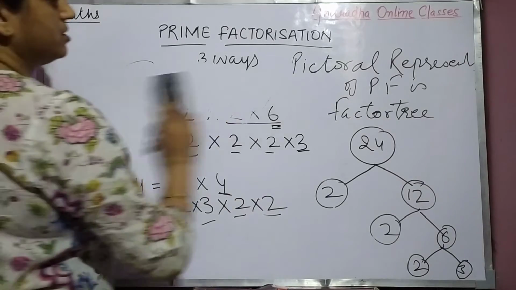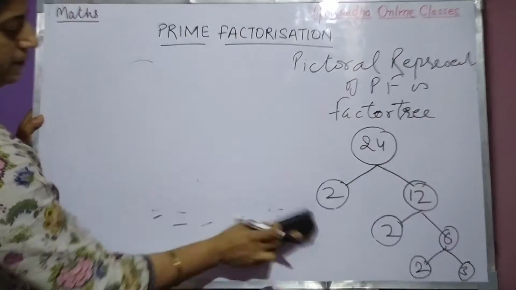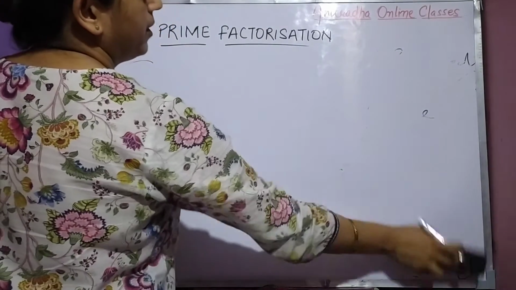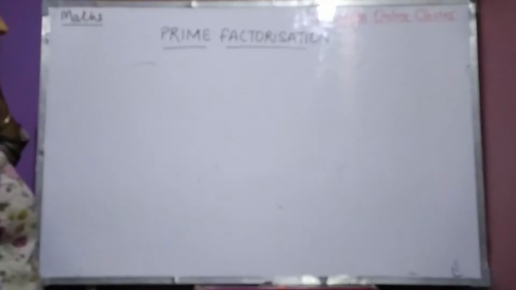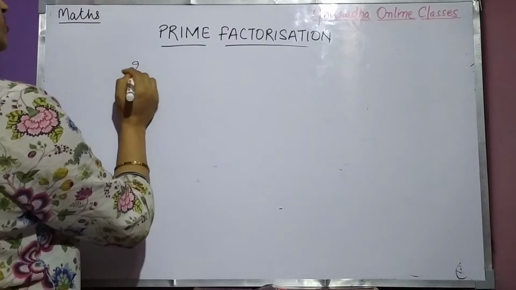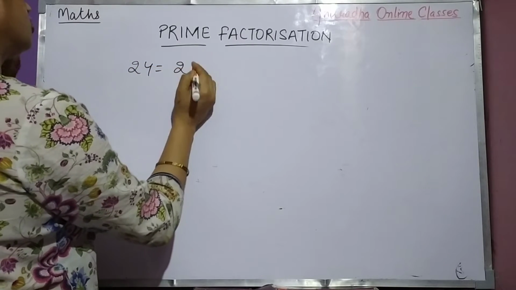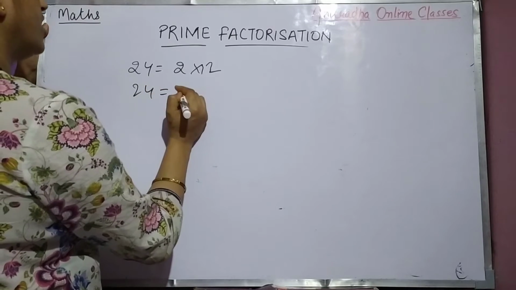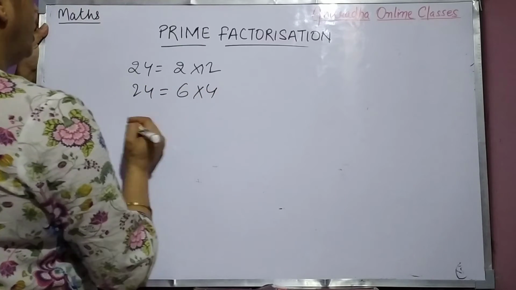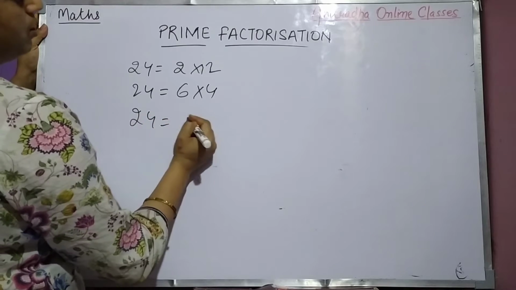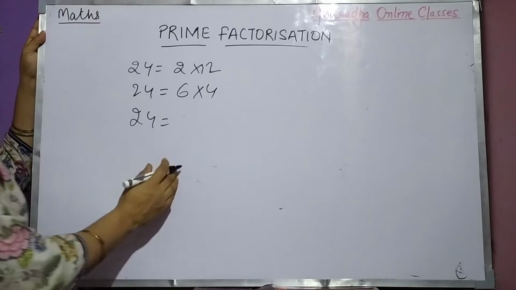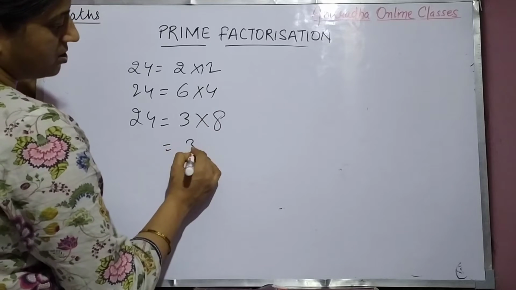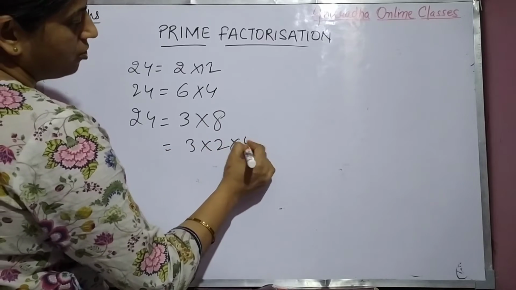So let us see the next one. We have taken 24, right? What did we take first for 24? 2 into 12. Second form what we have taken? 6 into 4. And one more, what? 3 into 8. 3 into 8. 3 into 2 into 4.